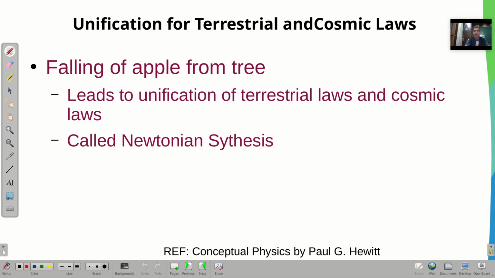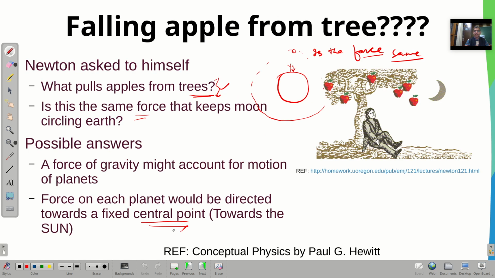So what did he do? Earlier, when an apple is falling from a tree, it is a natural motion. And when the moon is revolving around the earth, it is a celestial motion. Then both motions are different. But now what did he do? He tried to relate both, the motion on the earth and the motion around the earth of something.